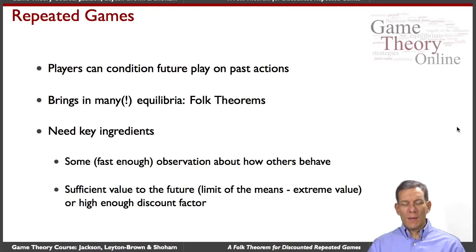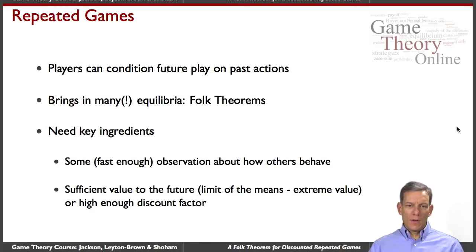Okay, so repeated games, we've had a fairly detailed look at these things. Players can condition their future play on past actions. That allows them to react to things in ways that they can't in a static game. It produces new equilibria in the game. Folk theorems, partly referring to the fact that these were known for a long time in kind of folklore and game theory before they were actually written down.